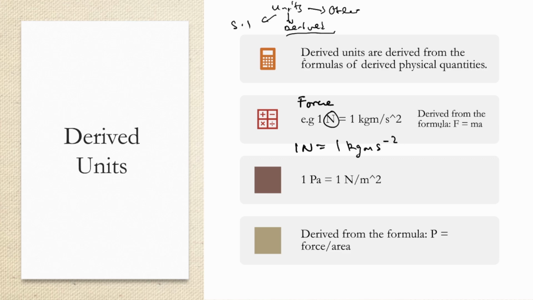This is derived from the formula F is equal to ma. This formula F is equal to ma, if you remember, it is the second Newton law of motion. So formula iyi ndiyo iri kutipa this derivation of what 1 Newton is.